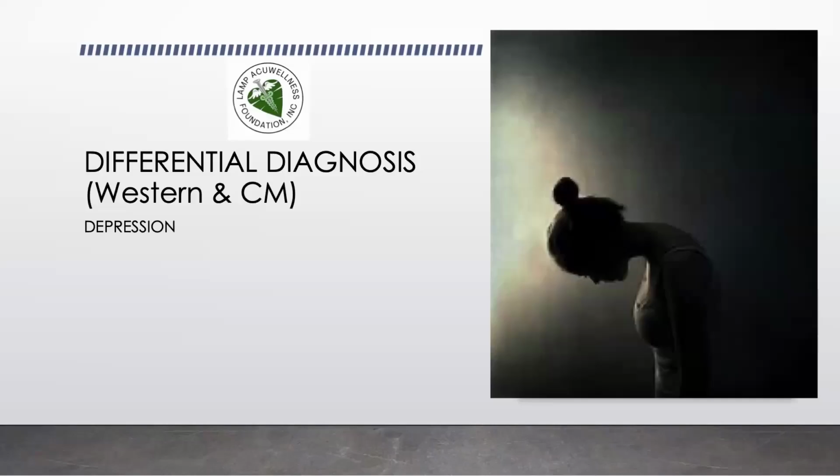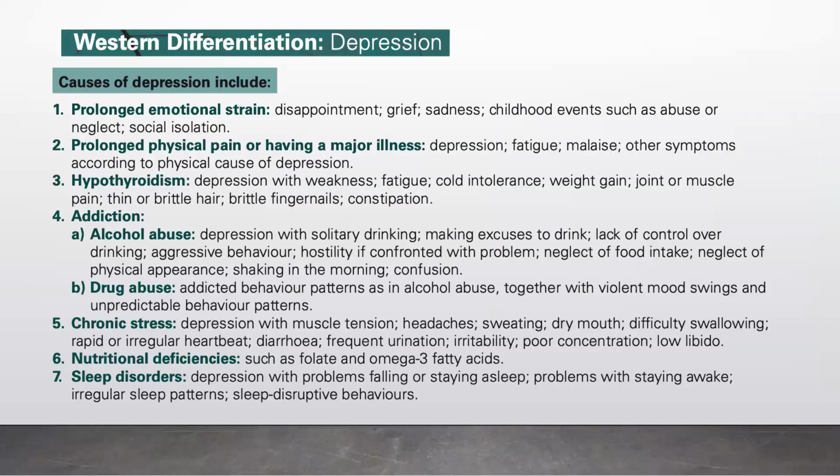Let's proceed to differential diagnosis in Western and Chinese medicine, and let's talk about depression. In Western differentiation, the causes of depression include: first, prolonged emotional strain. This includes disappointment, grief, sadness, childhood events such as abuse or neglect, and social isolation. Another cause is prolonged physical pain or having a major illness.